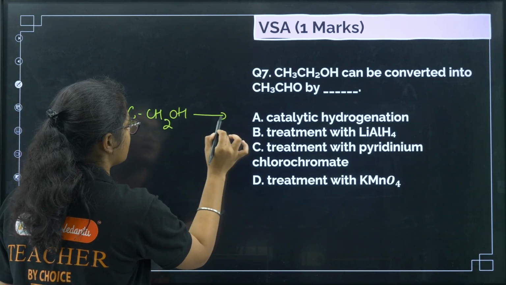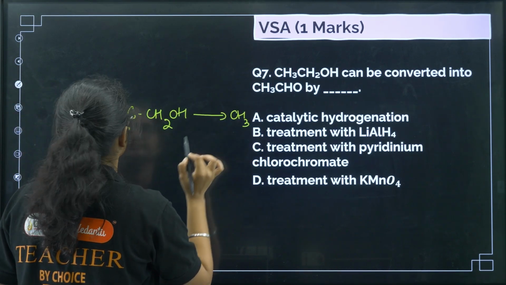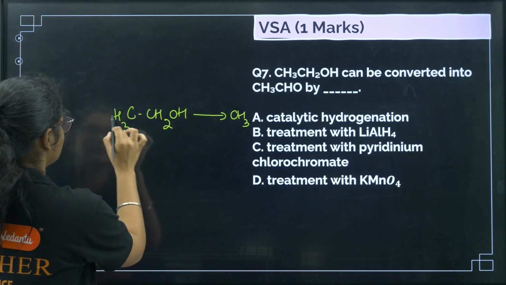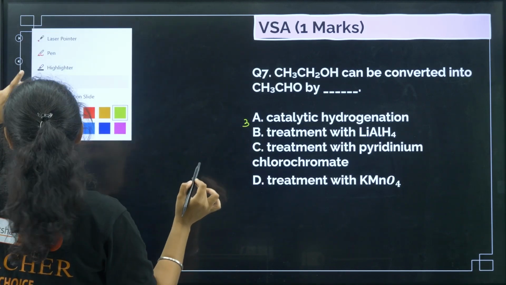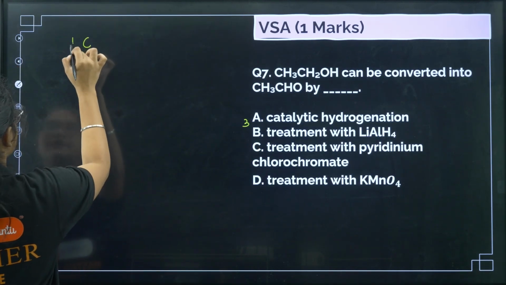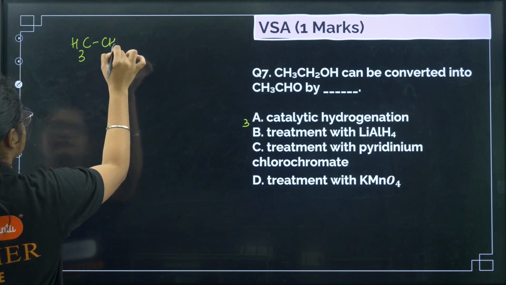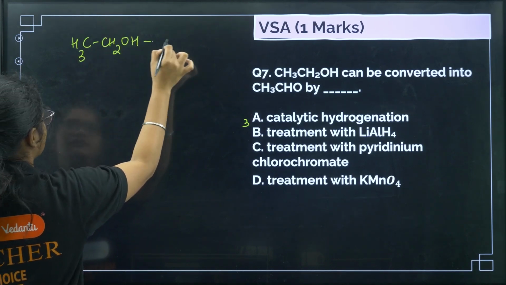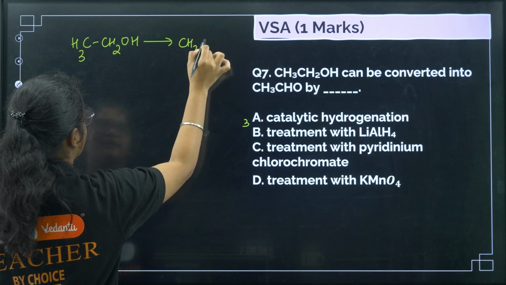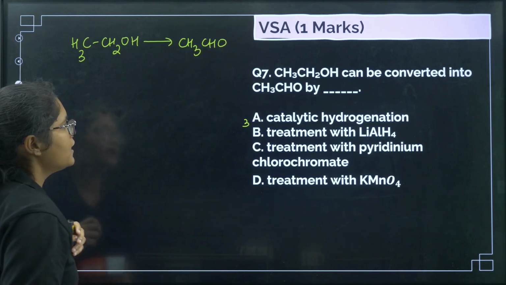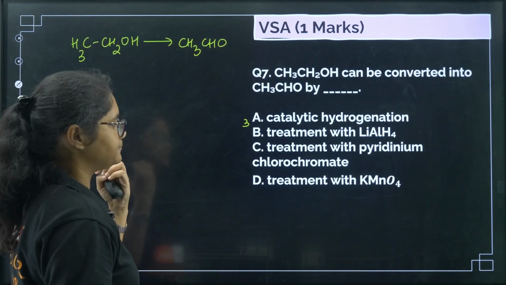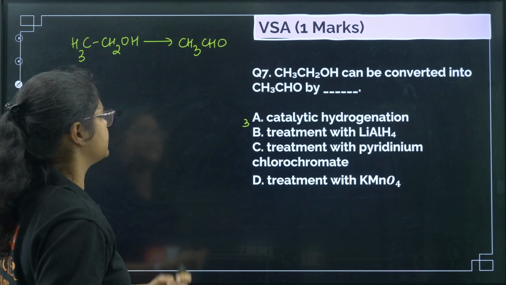CH3CH2OH will be converted to CH3CHO. One second. Okay, so the question is CH3CH2OH will be converted to CH3CHO. Now, what are the reagents required here?